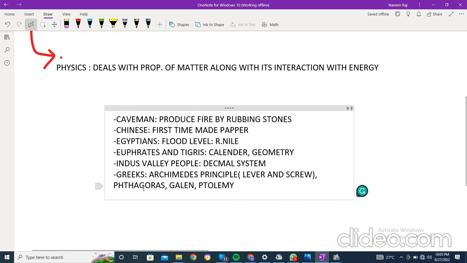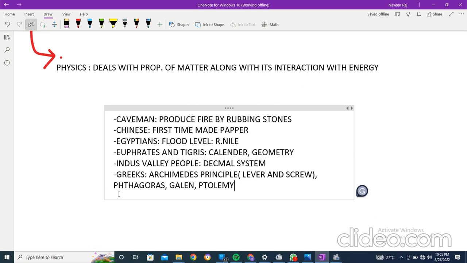Like Pythagoras, what he did was that he made the Pythagoras theorem. We are still using it today, and I remember that we used it in matric grade as well. So these were the old concepts, and they are being used today, and that is how physics is used and how important it is to our lives.